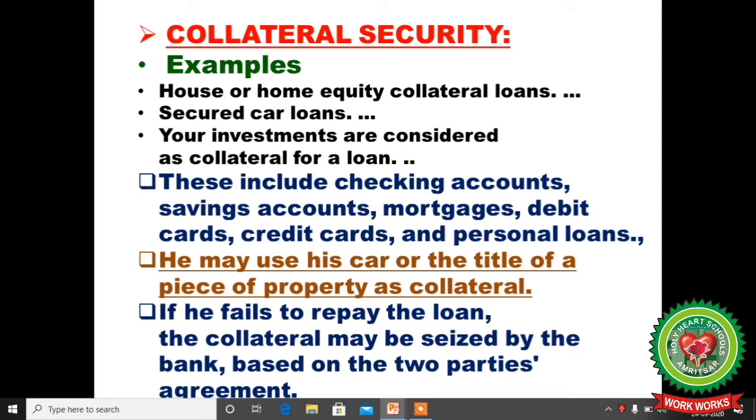Collateral securities like a house, any type of equity, car or investment are provided against the debenture as a mortgage. These include checking accounts, saving accounts, mortgages, debit cards, credit cards and personal loans. He may use his car or the title of a piece of property as collateral. If he fails to repay the loan, the collateral may be seized by the bank. So here the property or car is seized by the bank and sold legally to pay the debts of that person.